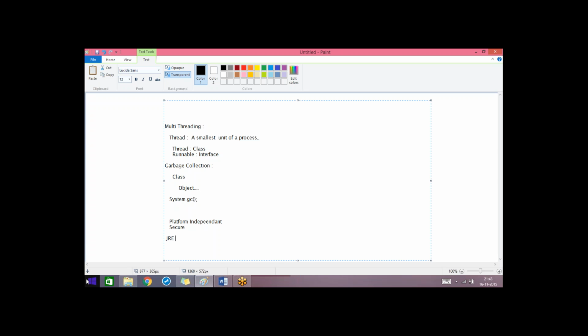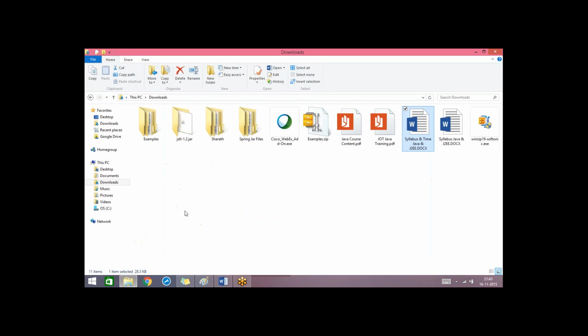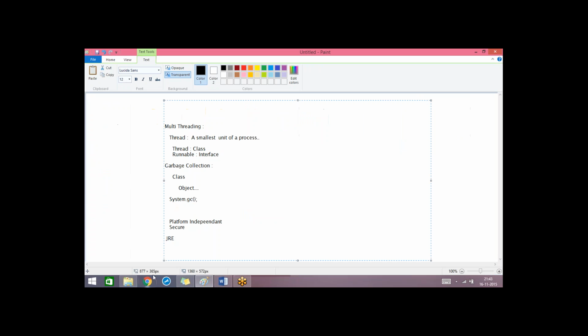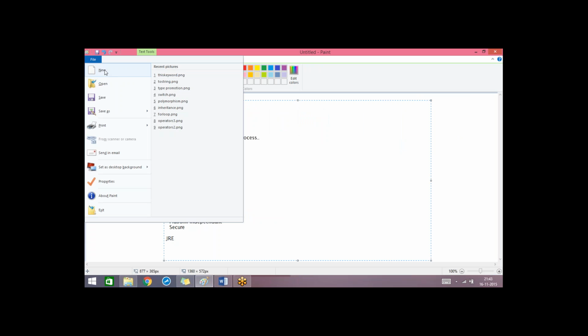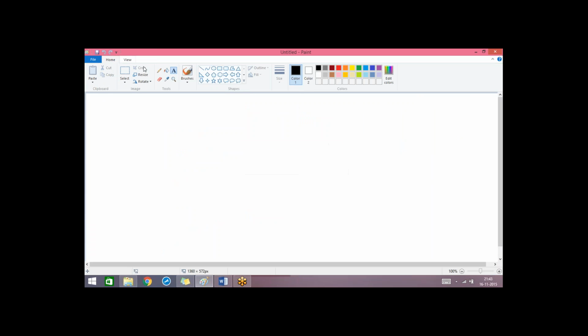So these are some of the important features of Java, and we have already discussed the basic history of Java. We'll discuss in detail what is this JRE, what is JVM, and there is another term that we use, that is JDK, Java Development Kit. So let's see what it is first. First, we will discuss JRE architecture. What is JRE? What does it contain?